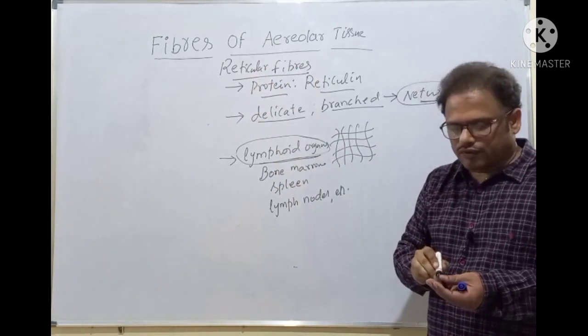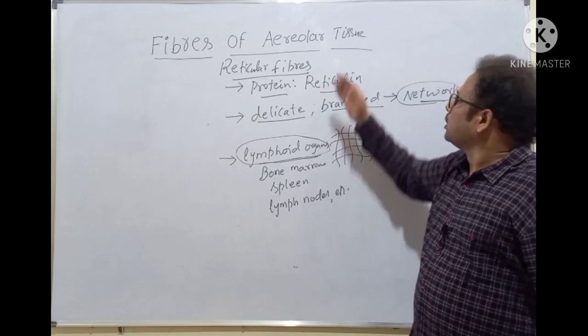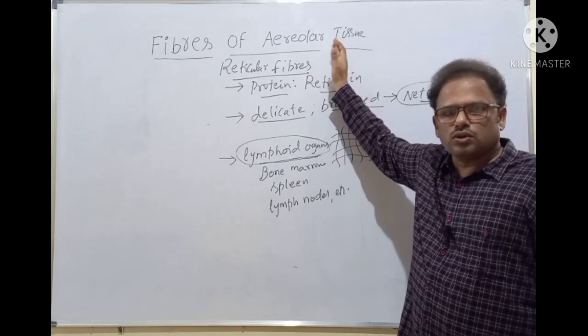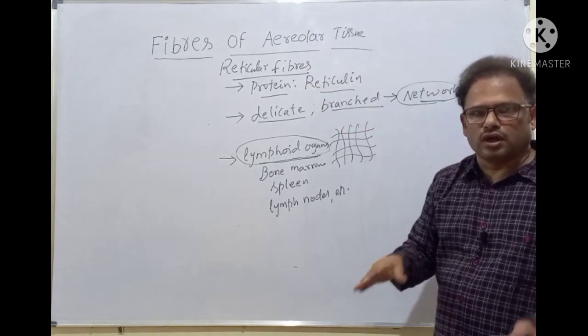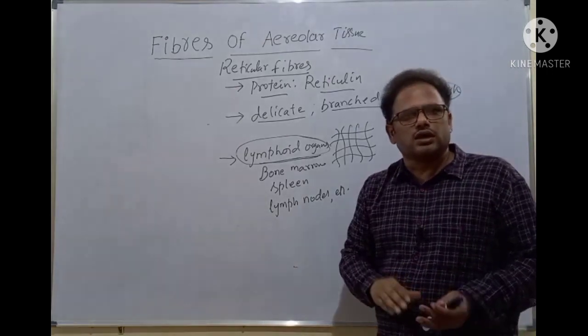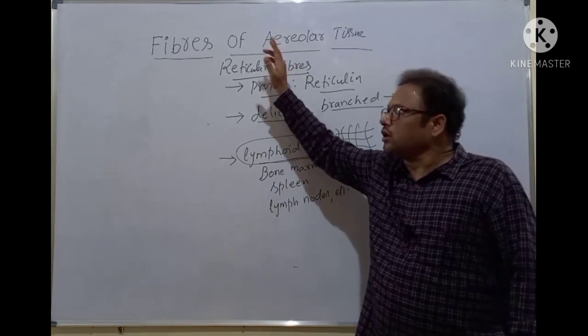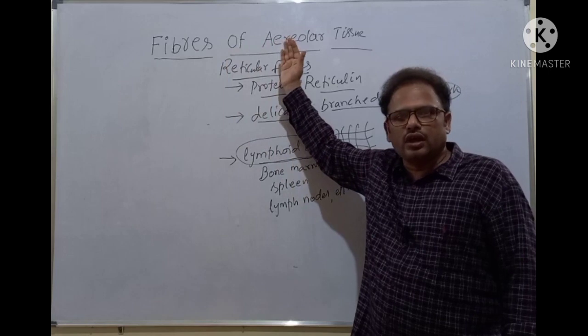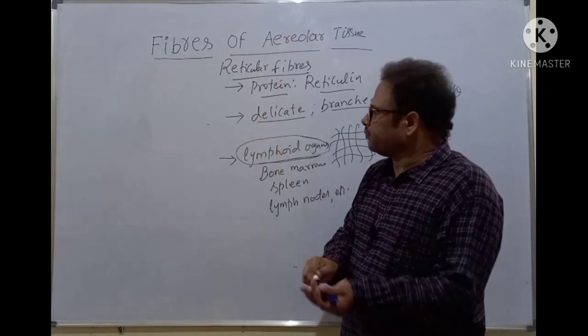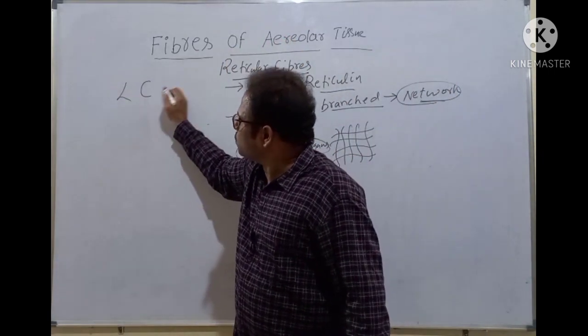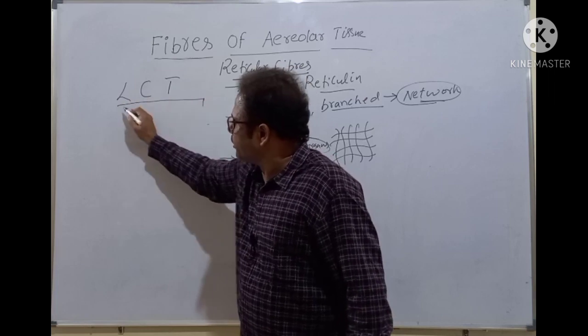So these are the various fibers found in the areolar tissue. So this areolar tissue is now finished, because in the previous lectures we had discussed the cells of the areolar tissue. Now we have finished the fibers of the areolar tissue. I told you that the loose connective tissue contains three types, isn't it? What is that?